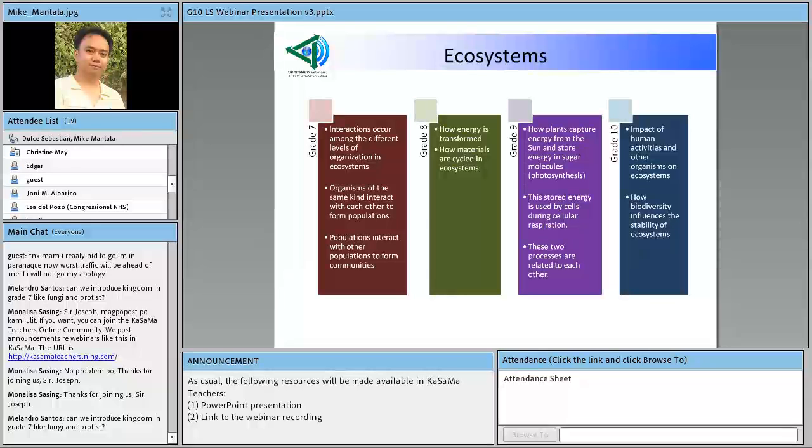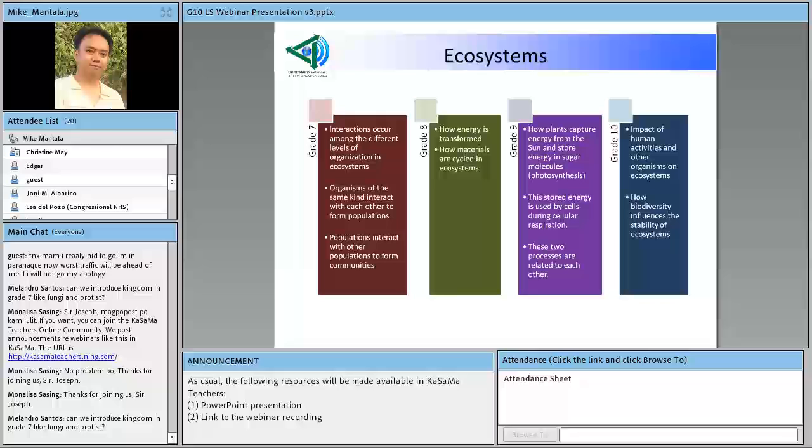The terms kingdom, domain, species, order, as we used them before, are formally introduced in grade 8, in order for us to emphasize the fact that different species have characteristics that are particular to, or fit for, certain groups.